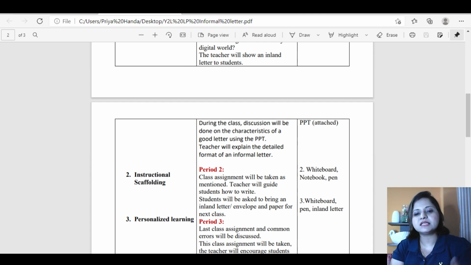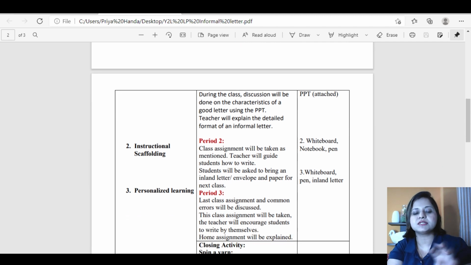Now when I'm saying these things, as a teacher, when you're preparing your lesson, you're going to attach these things when you're forwarding it to your HOD or department head or subject expert or supervisor, whosoever you're reporting to. Then second period, now first period format done. Second is instructional scaffolding. Class assignment will be taken as mentioned.